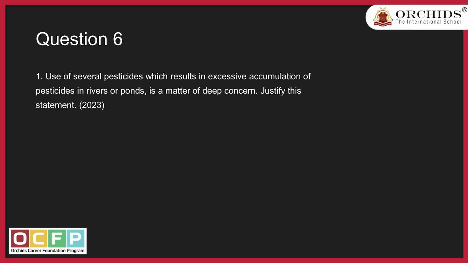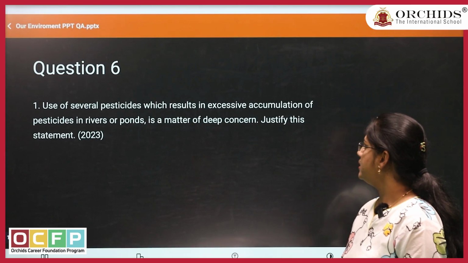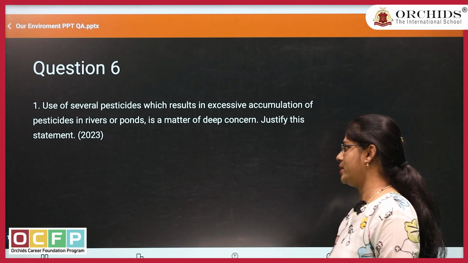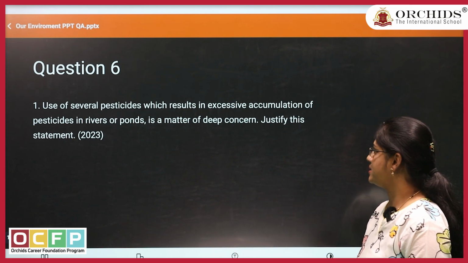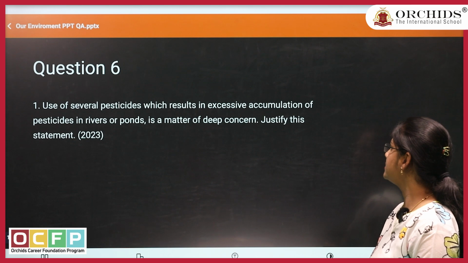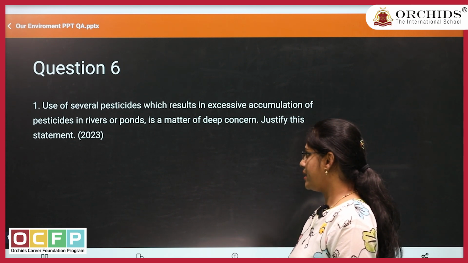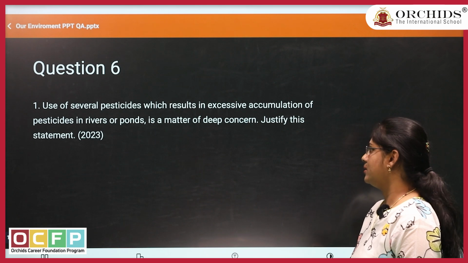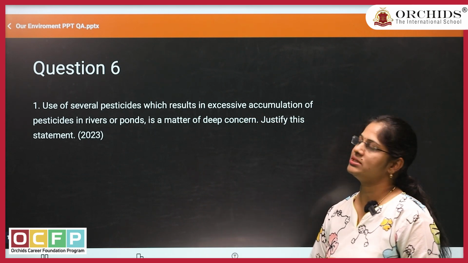Now we'll move to the descriptive answers. This type of question you may get for 2 marks. Let us read the question. Use of several pesticides which results in excessive accumulation of pesticides in rivers or ponds is a matter of deep concern. This statement you need to justify.